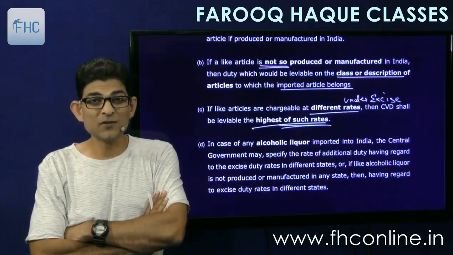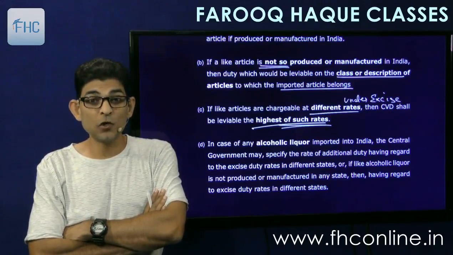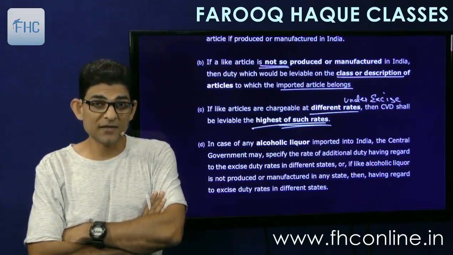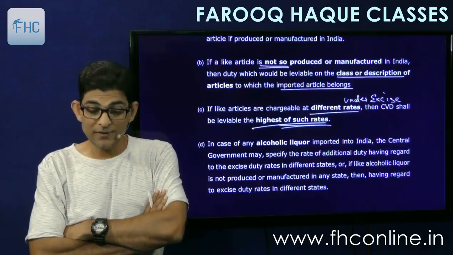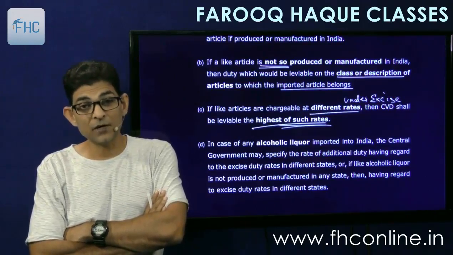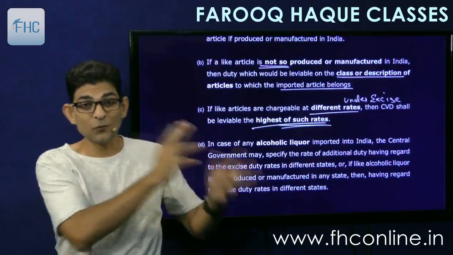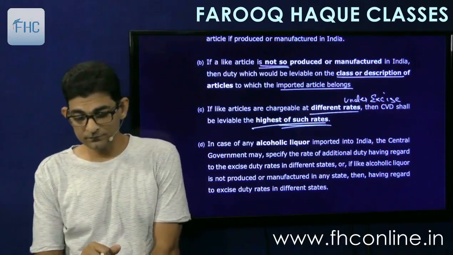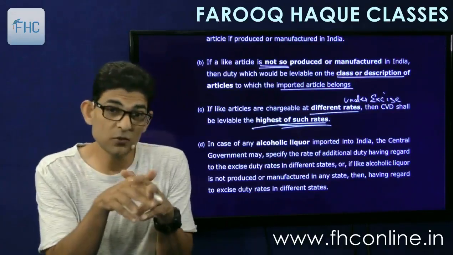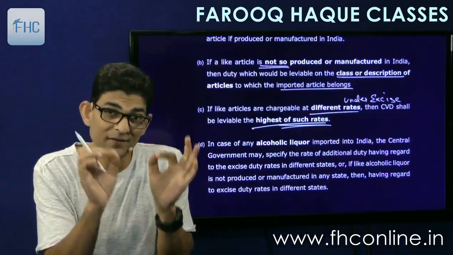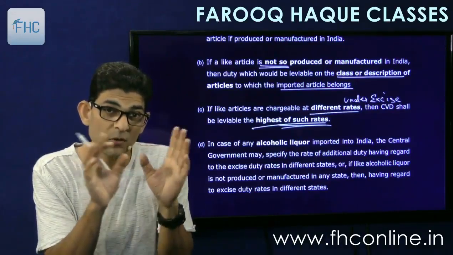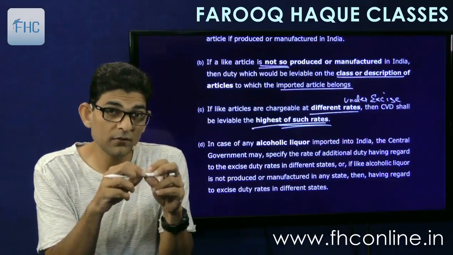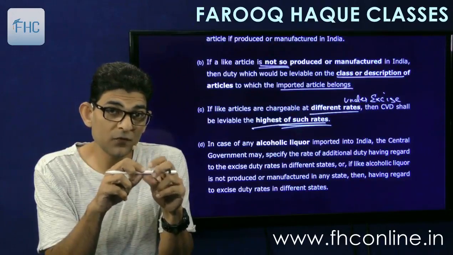Then in case of alcoholic liquor, it was not subject to central excise, so you will not get the rate under central excise. Alcoholic liquor was chargeable to state excise, and each state might have a different excise duty rate. So then what to follow, which rate to apply for imported alcohol? So it says that the government will issue a notification for this purpose specifying the rate at which the countervailing duty is to be charged, and that rate would depend upon the rates followed by different states.